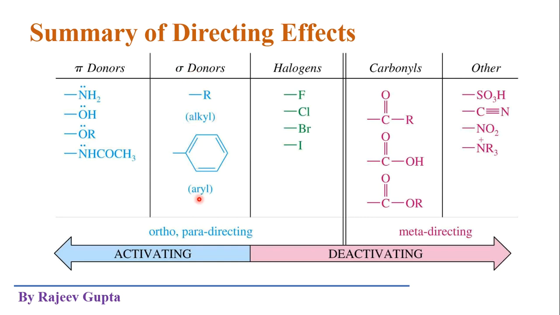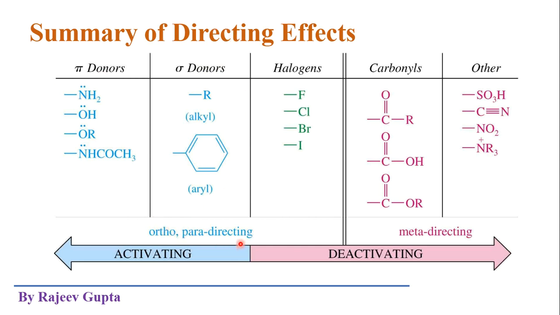So these are also activators, ring activators: alkyl groups, these aryl groups. And these groups will all be ortho and para-directing. No group among these is meta-directing.